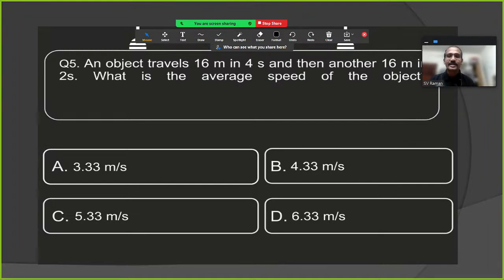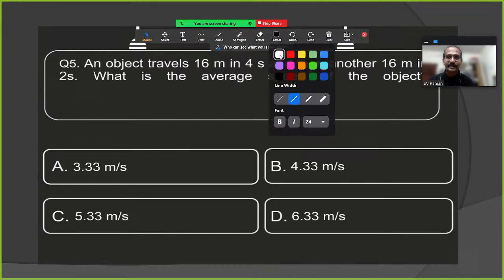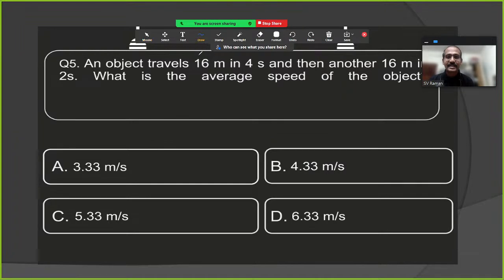In this question they have asked: an object travels 16 meters in 4 seconds. They have given distance, right? So distance how much? 16 meters. In how much time? 4 seconds. Very good. Then next another 16 meters. How many seconds? 2 seconds. Now, average speed.